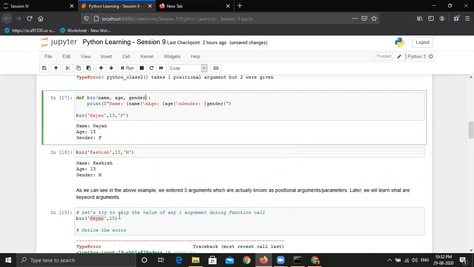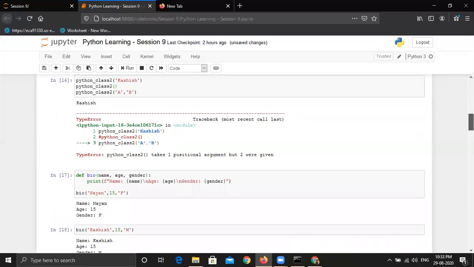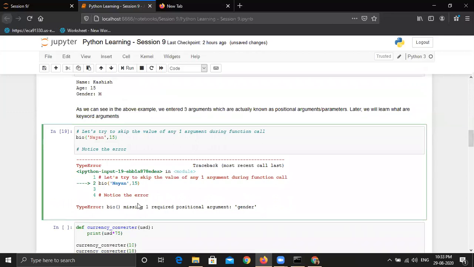That's why it has thrown an error like this, that it is not able to find the required positional argument, which is gender. So that's why we have received the error.